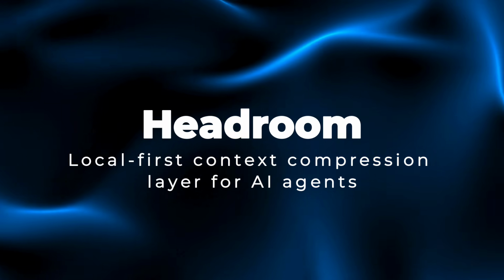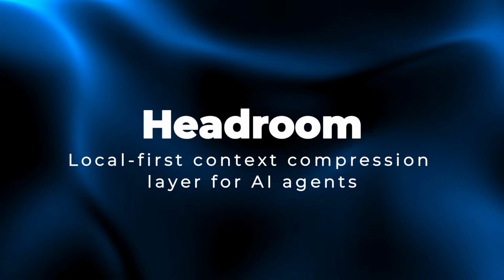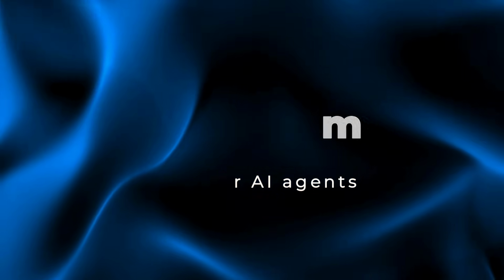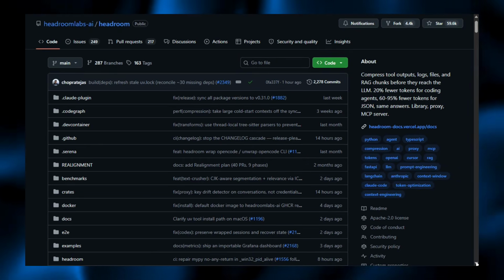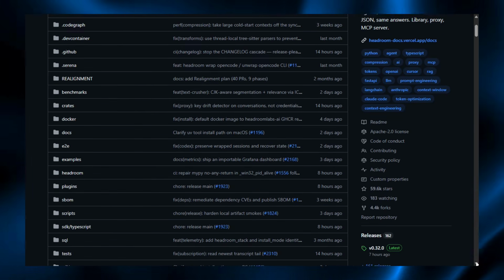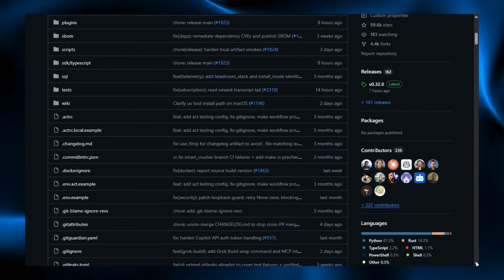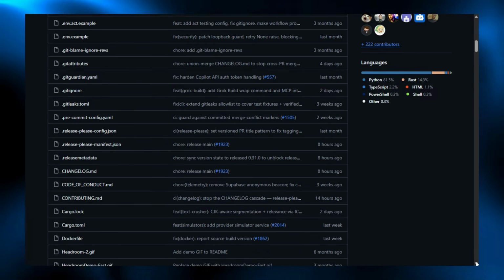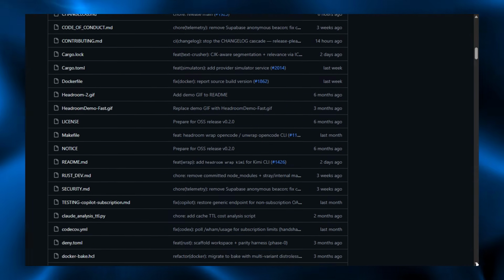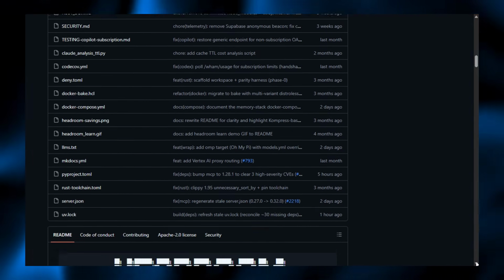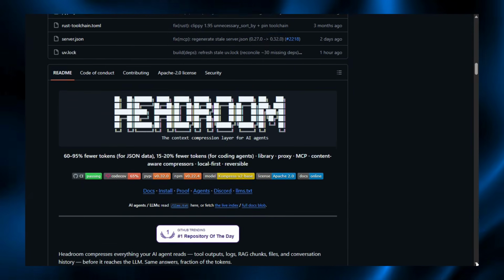Project number 16, Headroom, a local-first context compression layer for AI agents. Headroom is an open-source context compression layer for AI agents. It compresses everything an agent reads: tool outputs, logs, files, RAG chunks, and conversation history before it reaches the LLM, keeping answers intact while cutting most of the tokens.